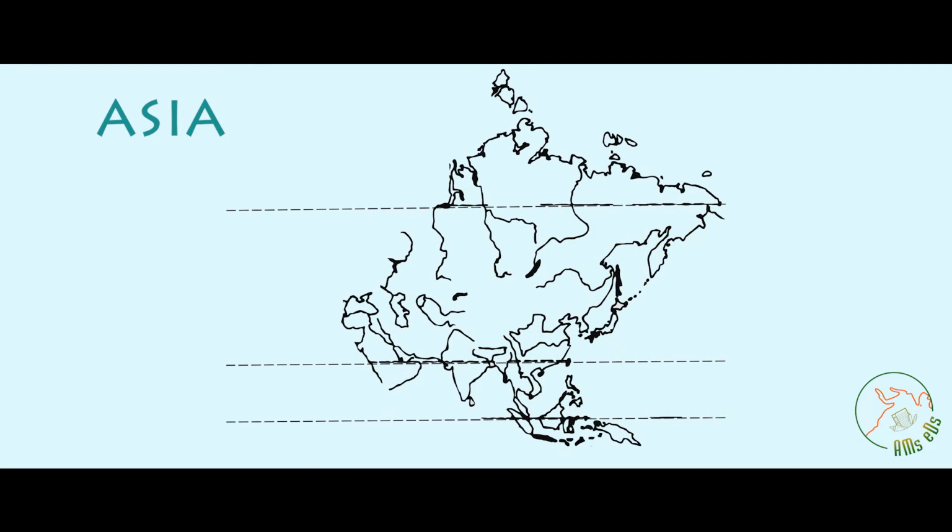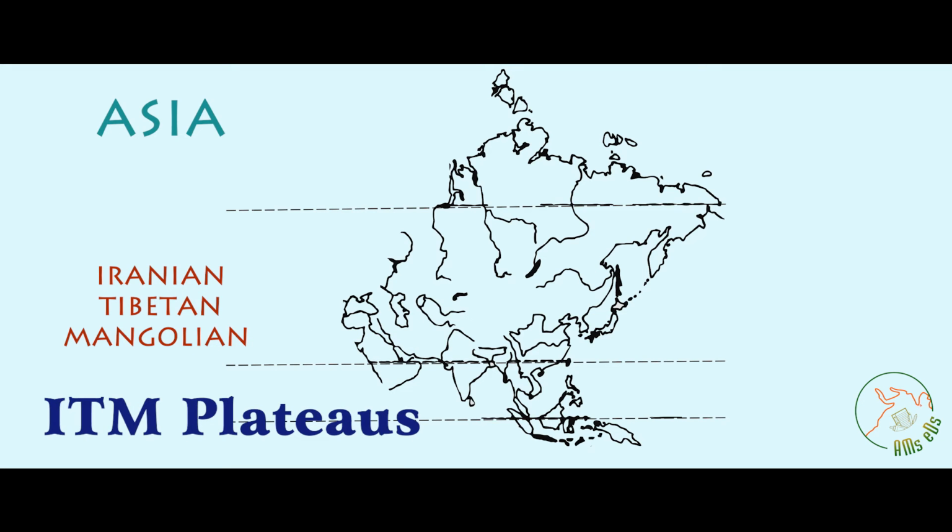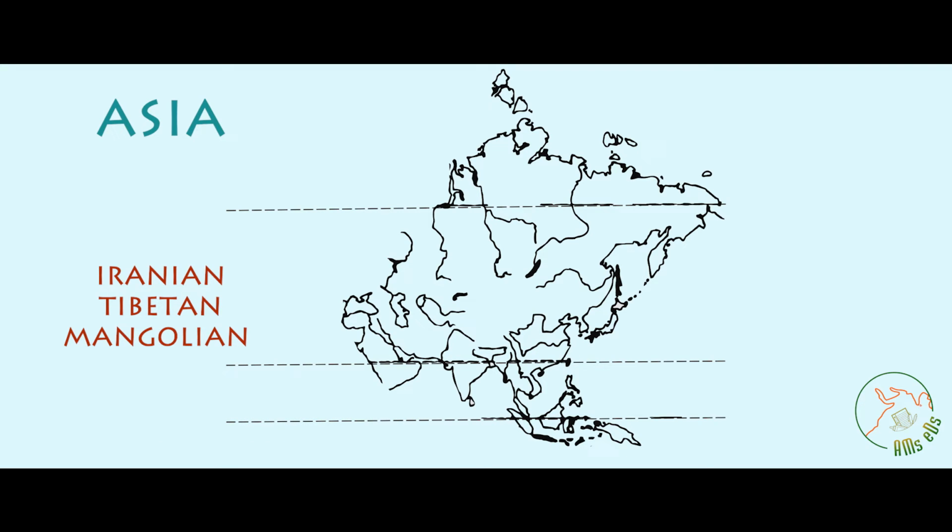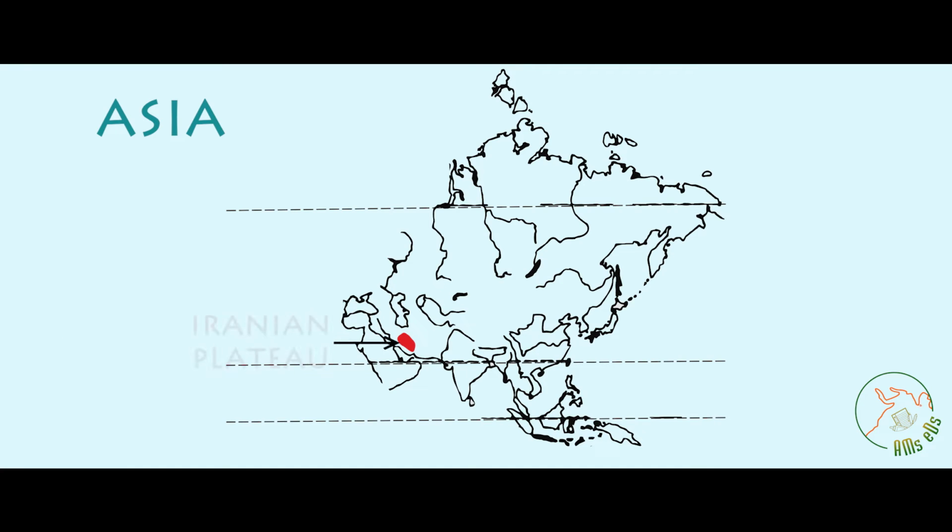In Asia lie the Iranian, Tibetan and Mongolian plateaus. You may pronounce either Iranian or Iranian. The ITM from west to east. Between the Caspian Sea and the Persian Gulf rises the Iranian Plateau.